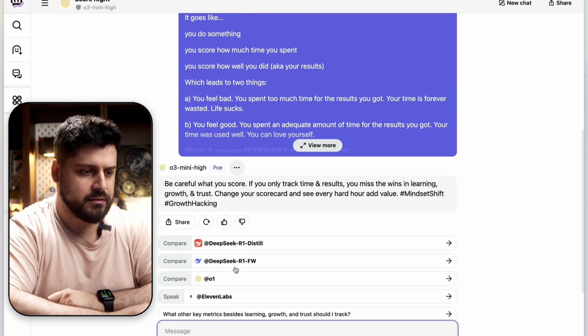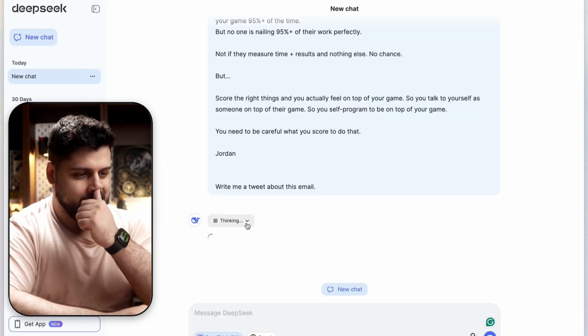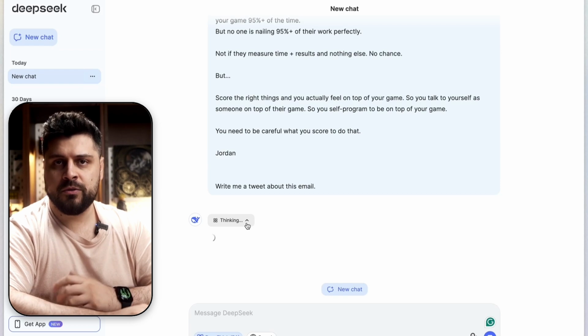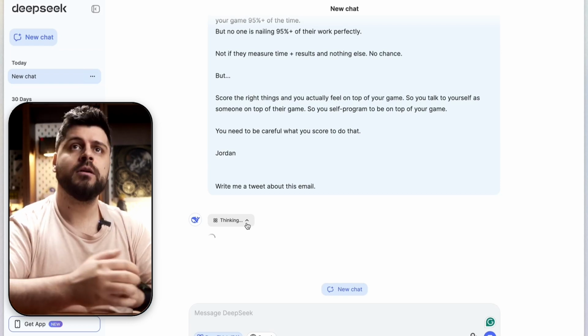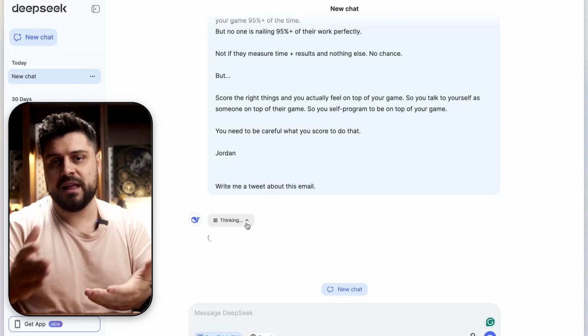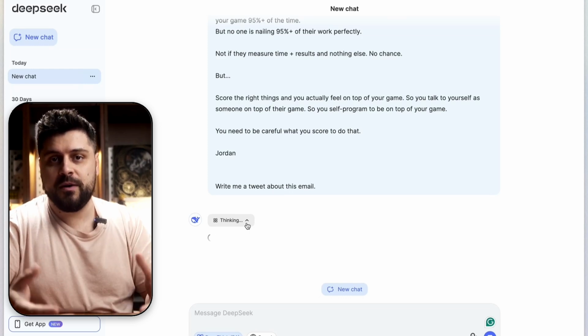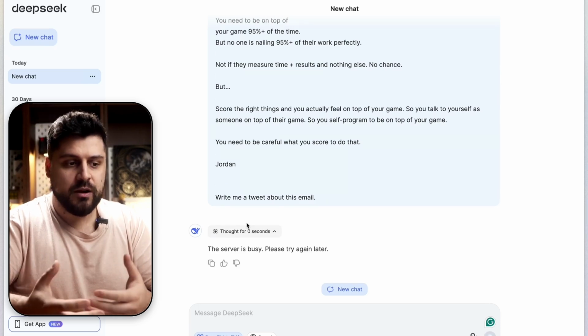All right, so Claude is done. This is already done, and DeepSeek is thinking. Okay, so this is gonna take a while. That's normal when we're talking about reasoning models like DeepSeek or O1. They actually go through a process called chain of thought thinking. So they're going through the different steps of analysis to figure out what's the best way to approach this problem and give you the best possible solution from one shot basically.